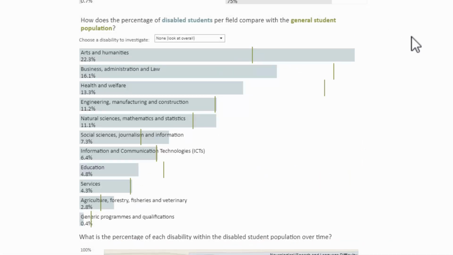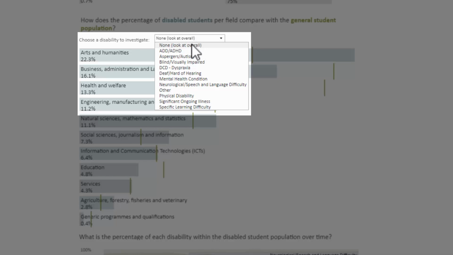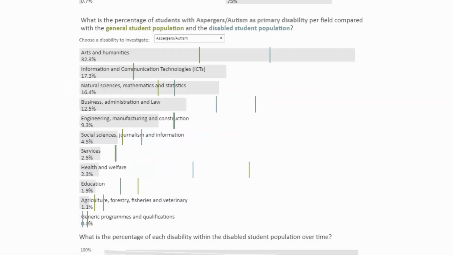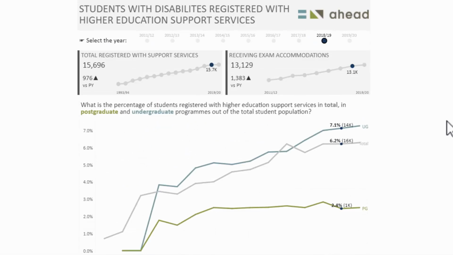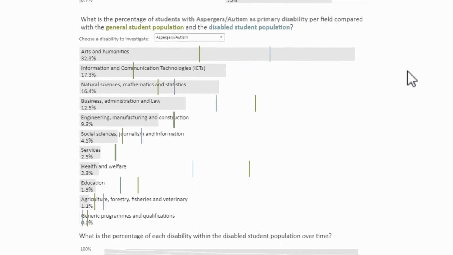Equally then, if you want to hone down and have a look at one specific disability type and see where they are at in relation to the other categories, the general disability category, or indeed the total student population, you can do that by actually selecting one from this breakdown here. So if I do that, I'm going to select, for example, Asperger's autism, because I always find the fields of study here really, really interesting to note in terms of the quite significant differences in some areas. So I select that, and my dashboard updates. Remember that it's still considering this piece at the top, so it's still in relation to 2018-19 right now that we're seeing the main tooltip data.